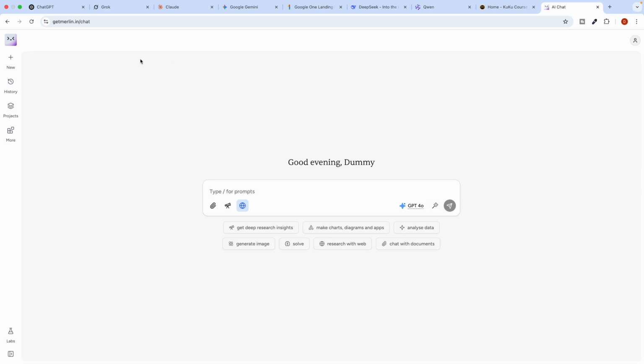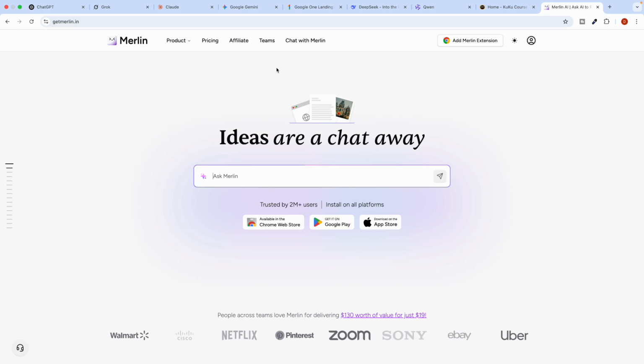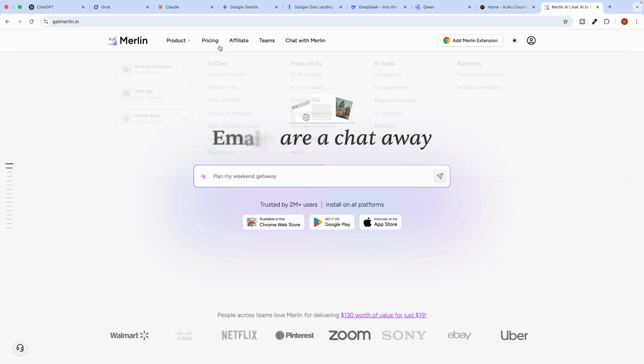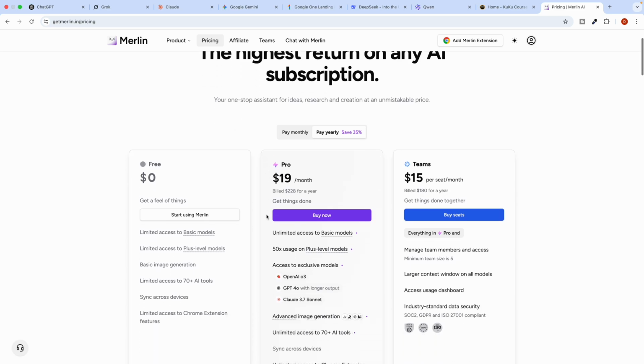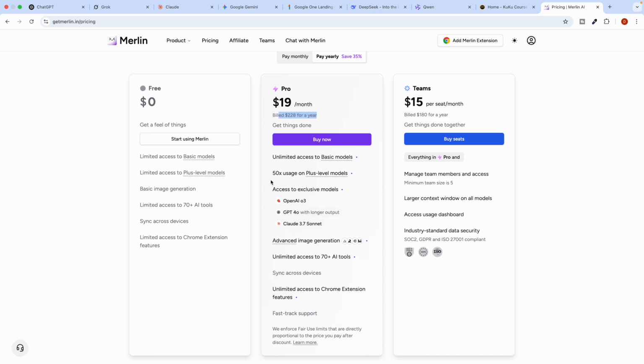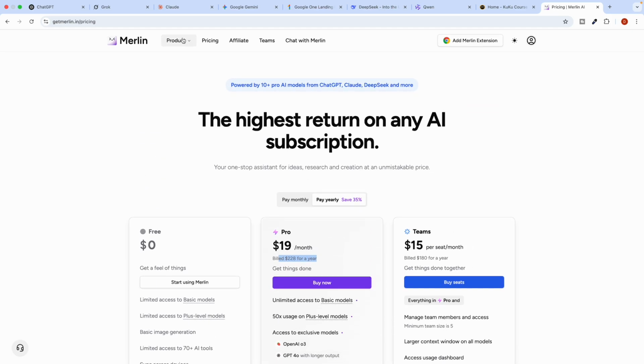Another thing is that if you go to Merlin directly and check the pricing, if you pay yearly it will cost approximately $19 per month, which is still more affordable than ChatGPT. In total, if you bill it for a year, this much it will cost, but you can access all of them. You can do image generation and plenty of things. So we're going to see that over here.